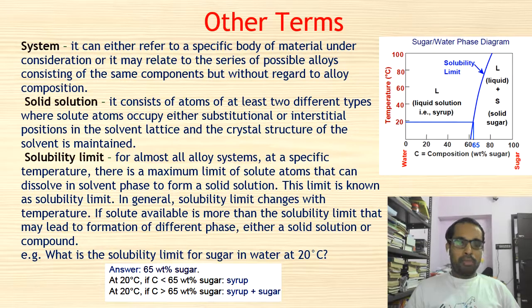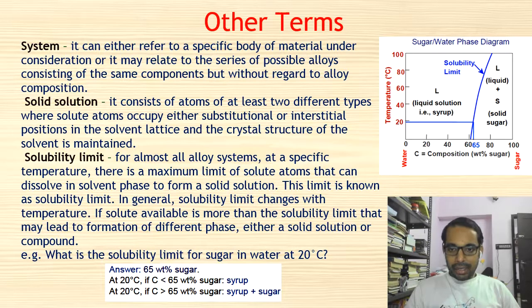In order to make things understandable, I will discuss the solubility limit of sugar in water at 20 degrees Celsius. You can see the sugar water phase diagram on the right hand side, where the graph is between temperature and composition as we discussed.